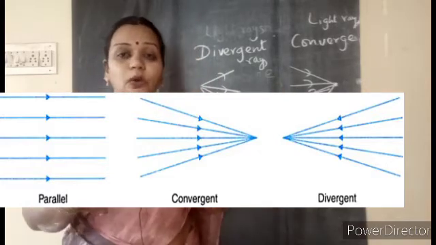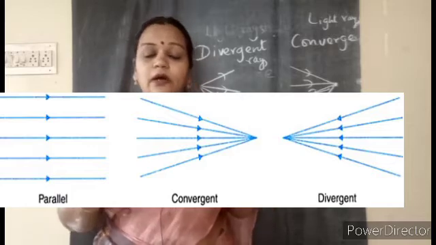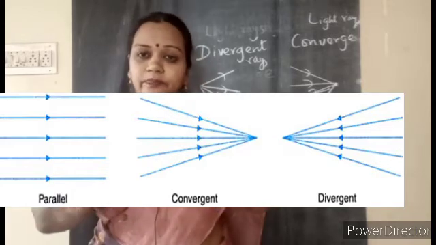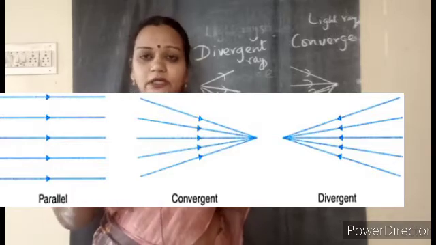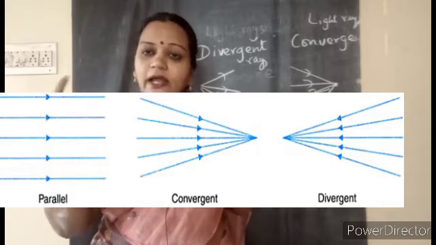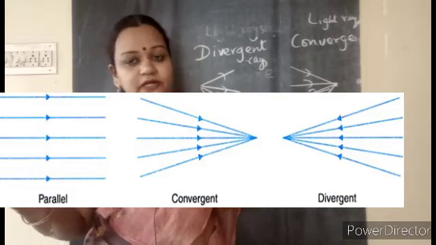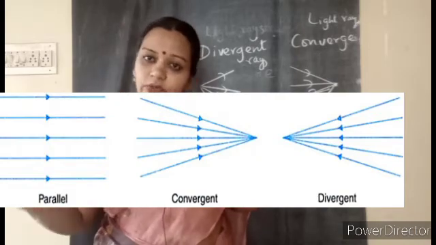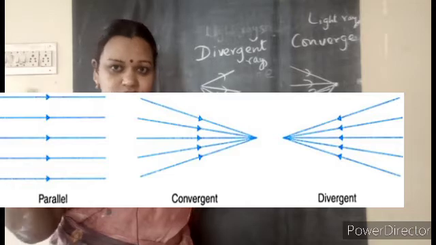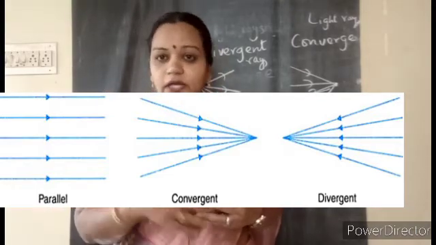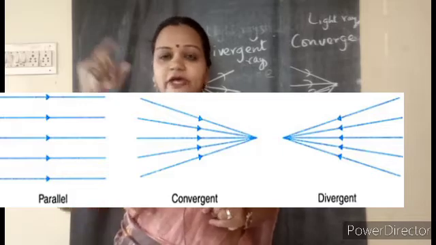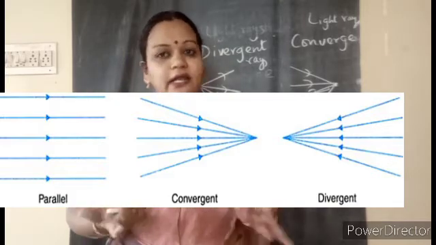Yes, children. Now you will be surprised. Up to now we learned that light travels in a straight line, and that is nothing but rectilinear propagation of light. And light rays sometimes are parallel to each other, sometimes they diverge, and they also converge at one point. That is why we are advised not to look at the sunlight directly.